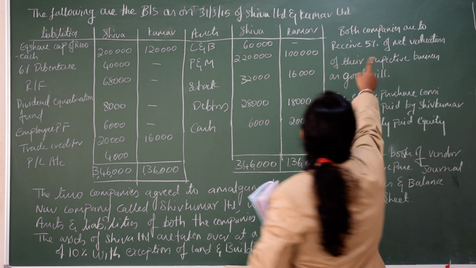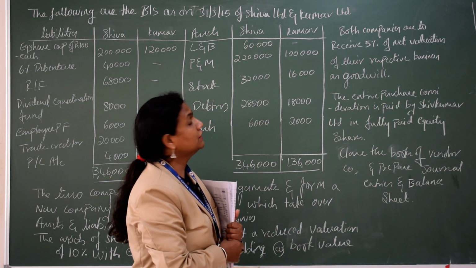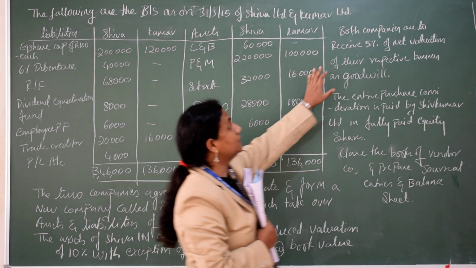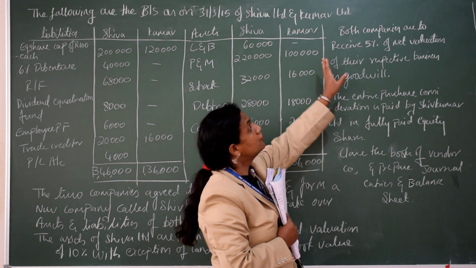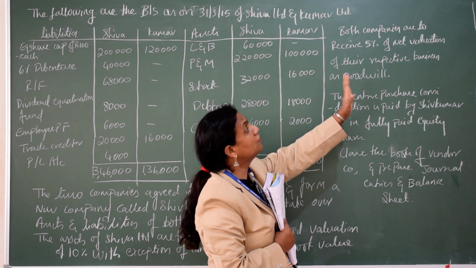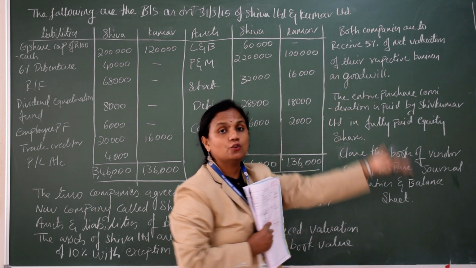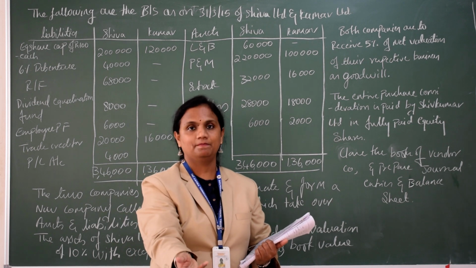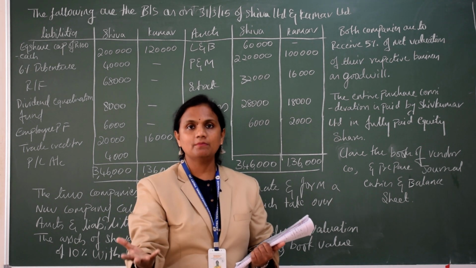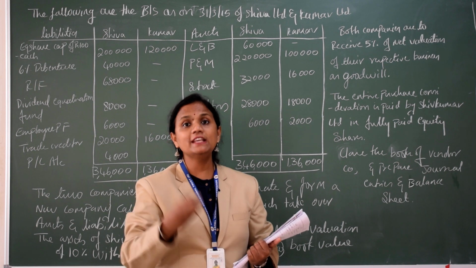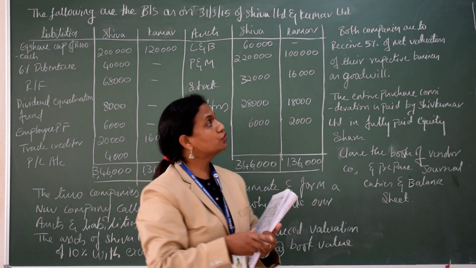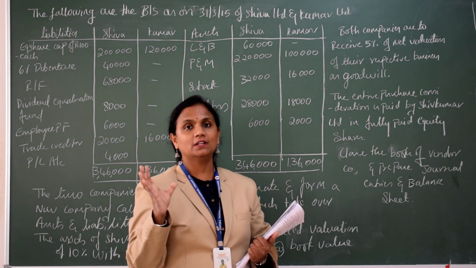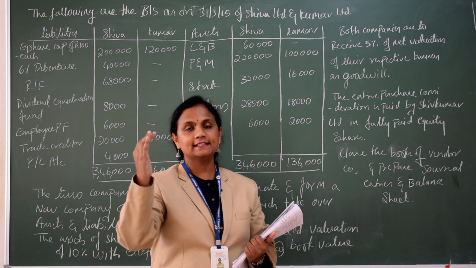Next he says both the companies receive 5% of the net valuation of their respective business as goodwill. This is something new to you, so I will tell you how to do this. That means when Shiv Kumar is acquiring Shiva and Kumar, he is also giving goodwill. Goodwill is a good name or good fame for the organization. So he is giving goodwill for acquiring them. How much? 5% of net valuation. Net valuation is the total value of the business, so consider assets minus liabilities.